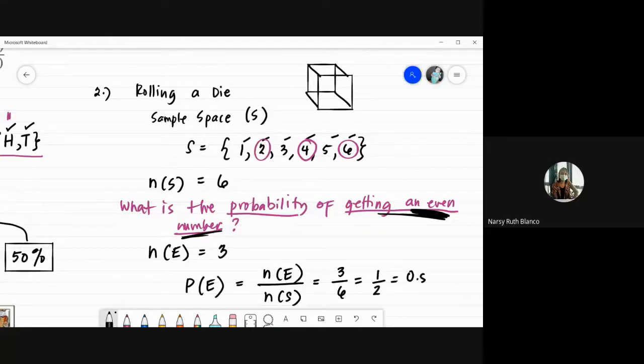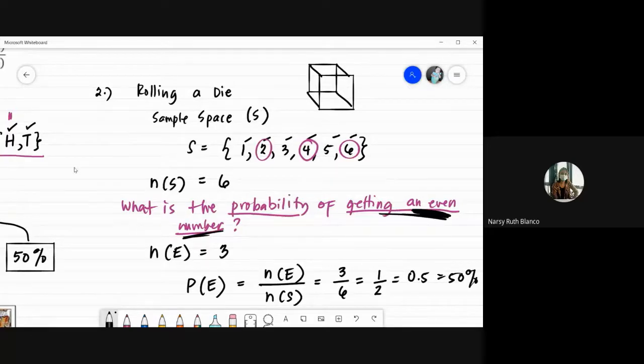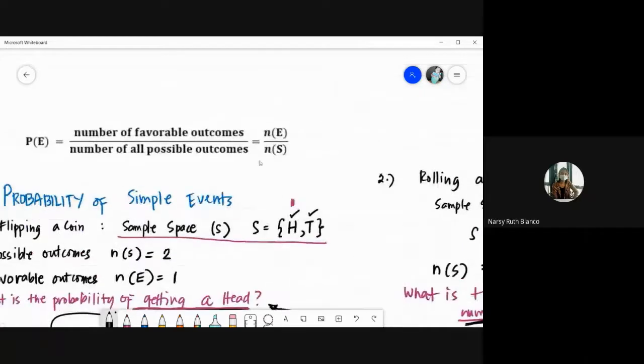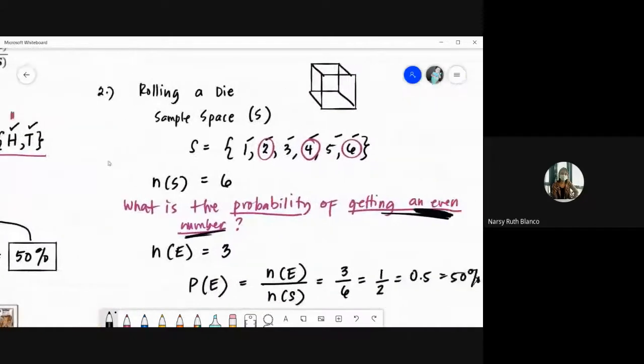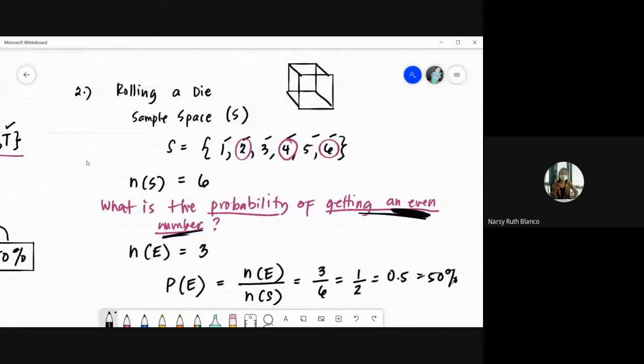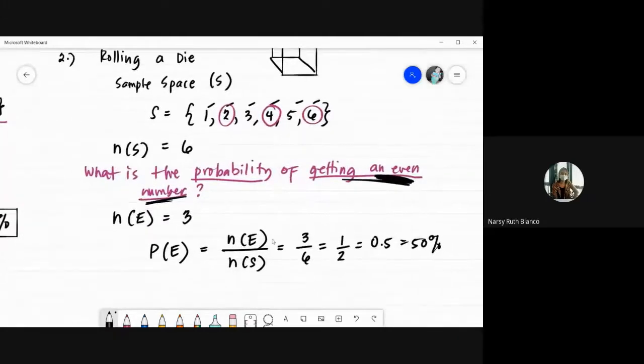So that is 0.5, which is also 50%. Okay, so pina-follow lang natin itong formula na to. Number of favorable outcomes divided by the number of all possible outcomes. So it is very important na malalaman nyo muna yung lahat ng elements sa ating sample space.